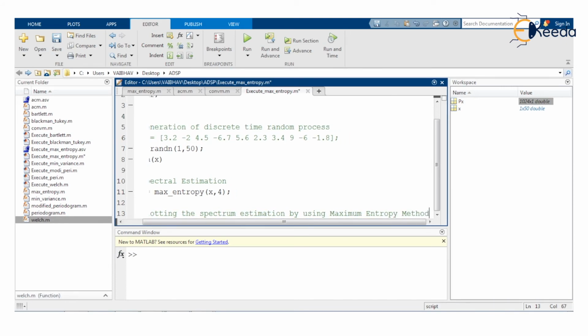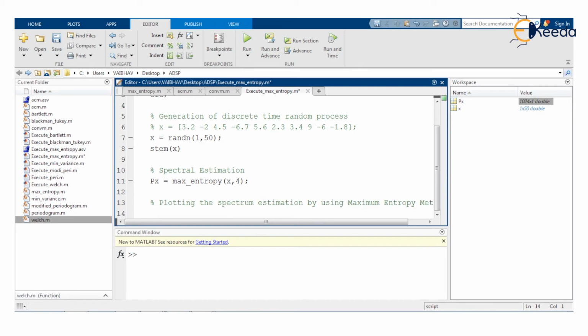Now as we have the variable px to hold this information, in various ways we can have the plot shown. First of all, taking a separate window with the keyword figure, then using the function plot, where directly we can put capital P small x as the input parameter.